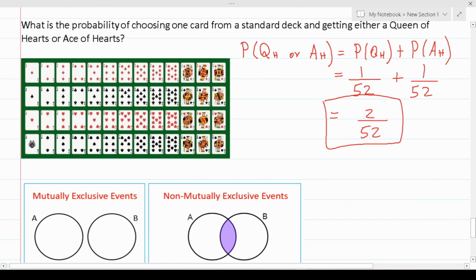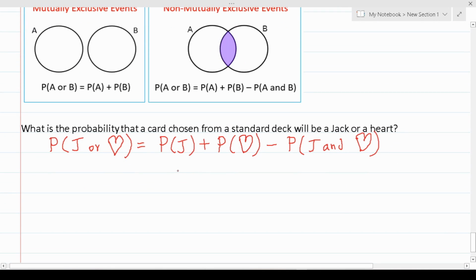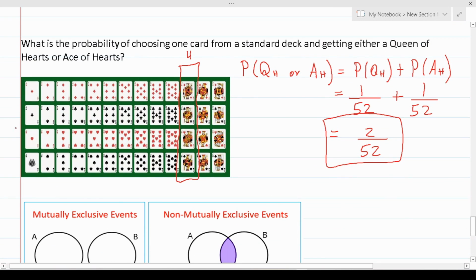If we look at our standard deck of playing cards here, we can see that we have 4 jacks in the deck. The odds of selecting a jack, in other words, are 4 out of 52. And if we go right here to our row of hearts, we can see that, again, there are 13 cards with heart faces.